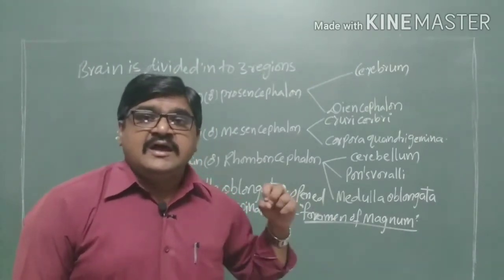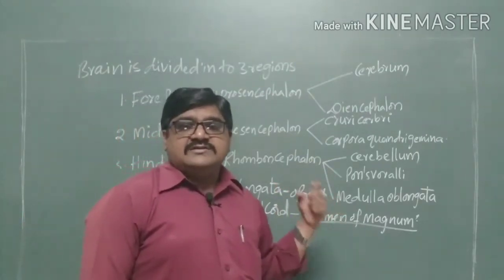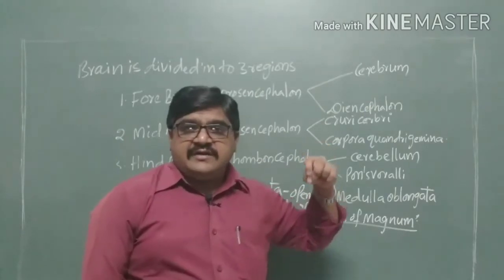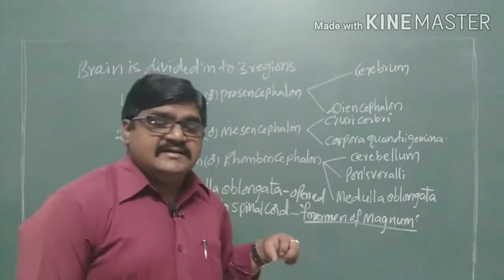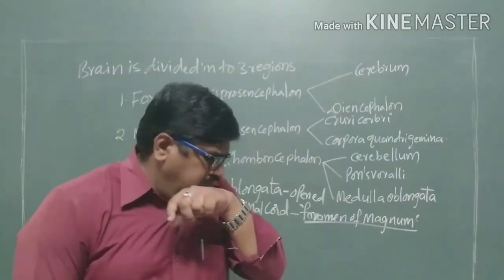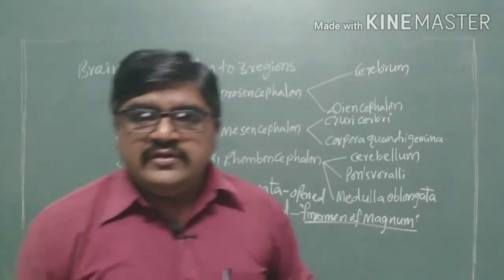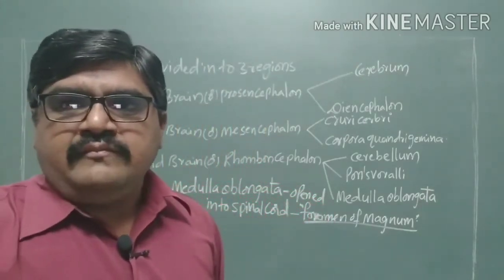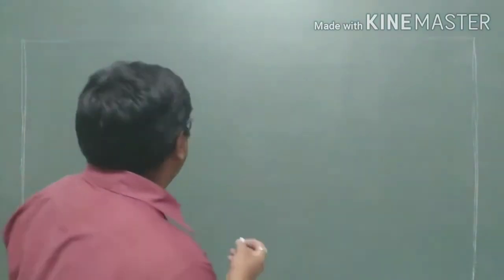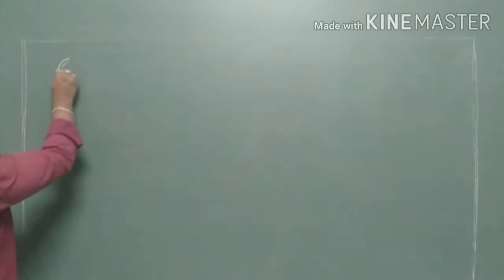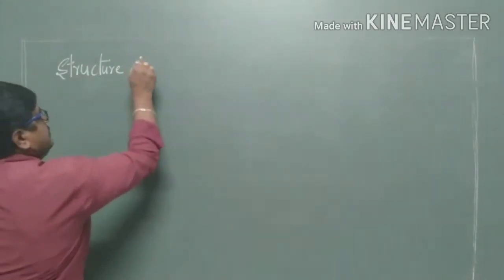It enters the vertebral column, in the neural canal of the vertebral column, up to the second lumbar region. So now we will discuss the structure of the spinal cord.